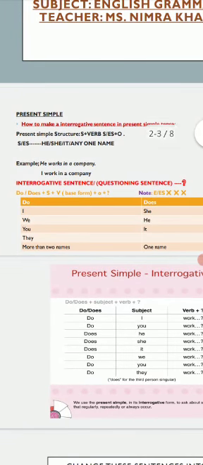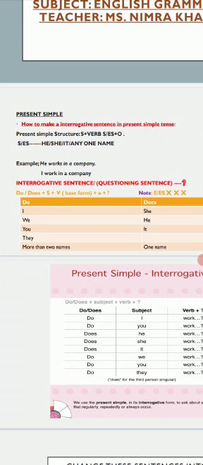But one more important thing that I would like to add here is that we won't use S or ES when the subject is third person singular. Okay? So don't use S or ES when you have third person singular at the first position. For instance, if I say he works in a company, and if I ask you to turn this sentence into interrogative statement, the answer would be, does he work in a company?